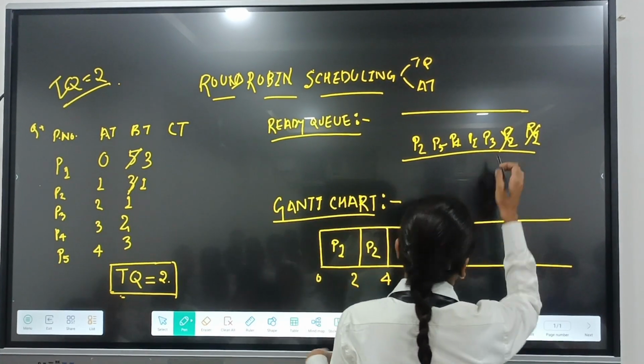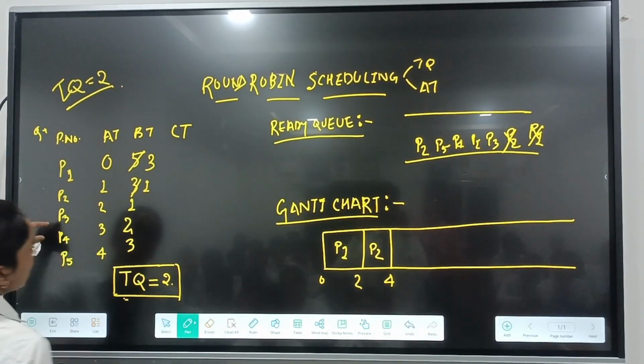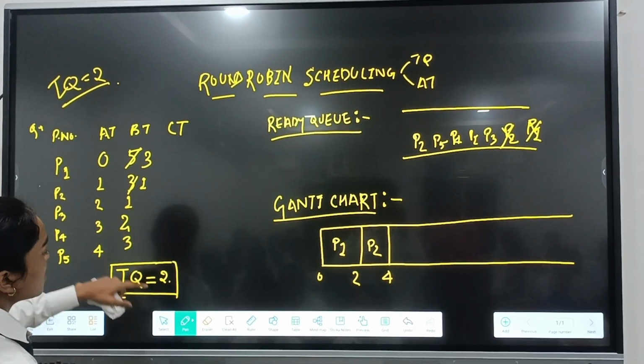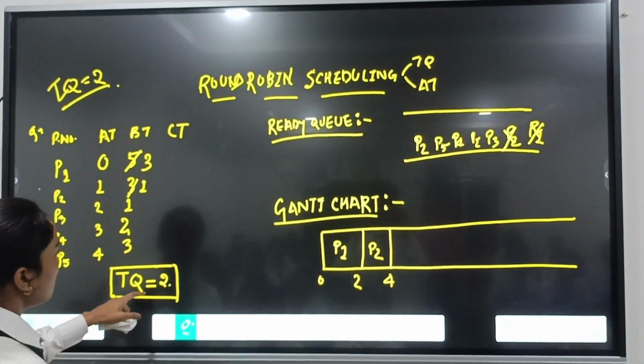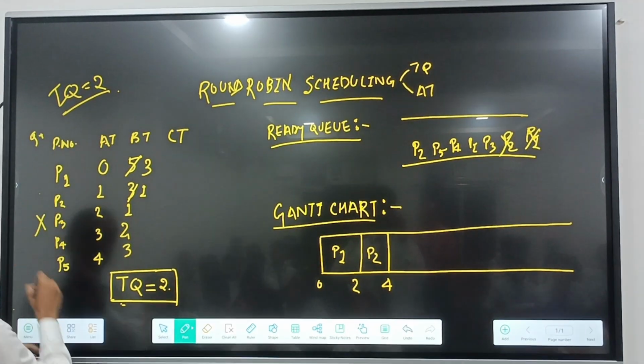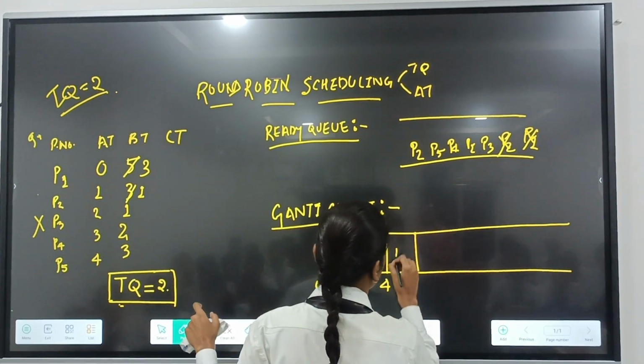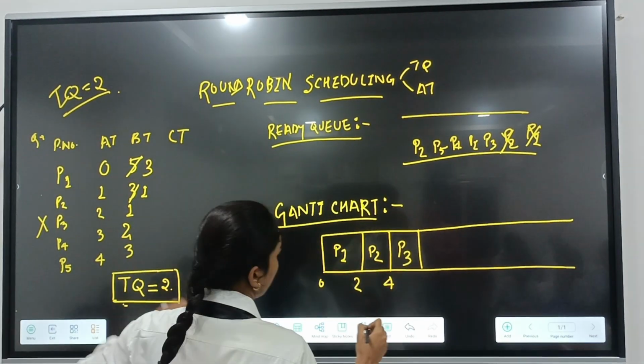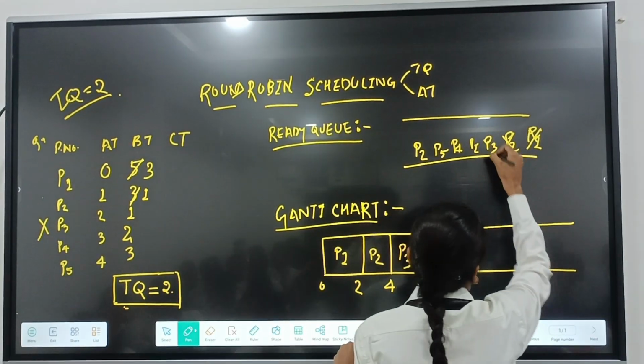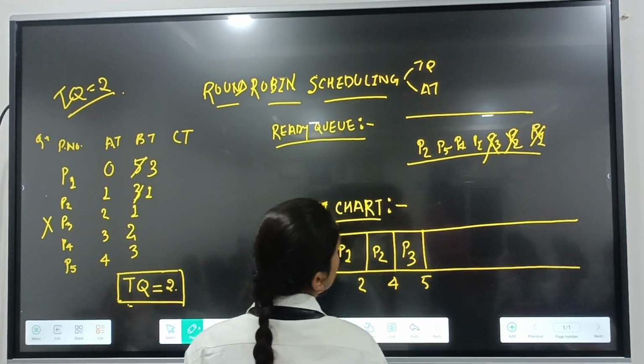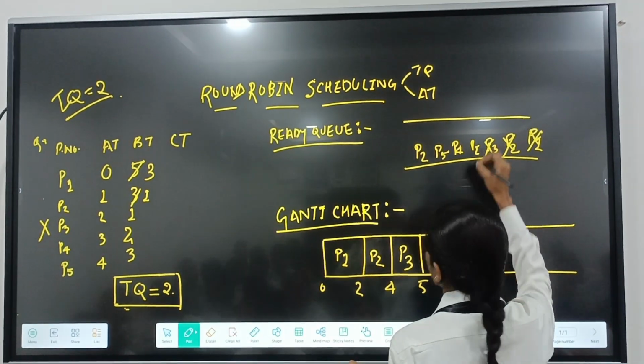Now it's time for P3. Here in P3 we are seeing that BT is less than the time quantum, so it will be completely scheduled here. P3 will be scheduled for its BT, which is 1 unit of time, from 4 to 5, and P3 is completely scheduled here. Now it's time for P1.